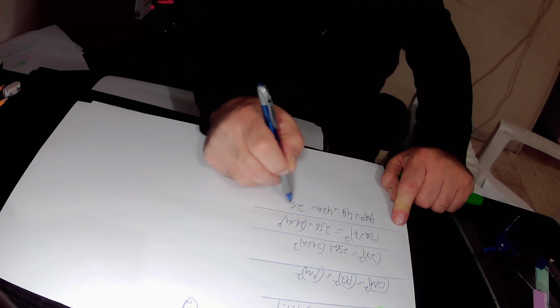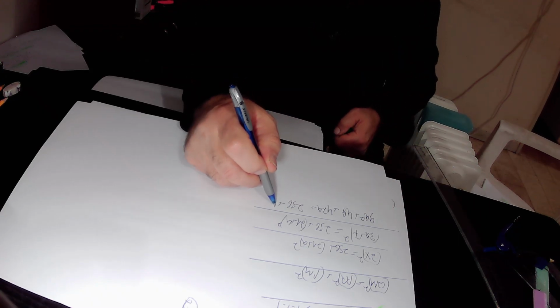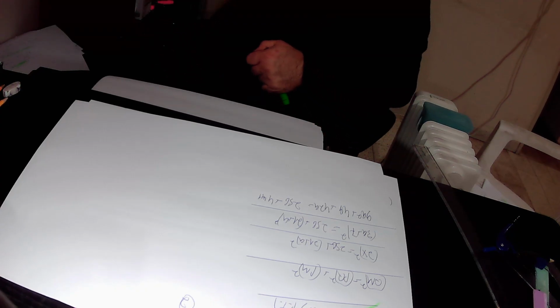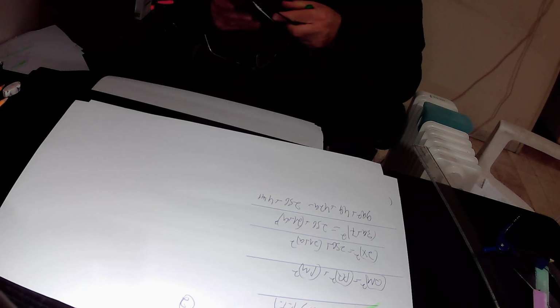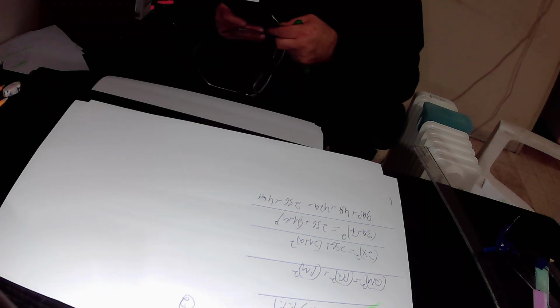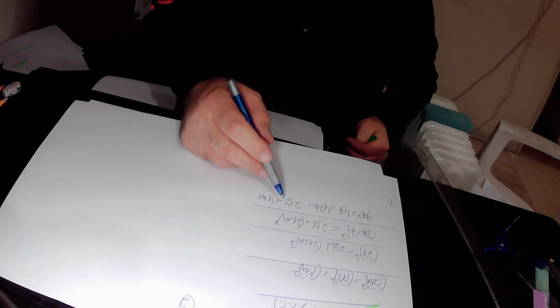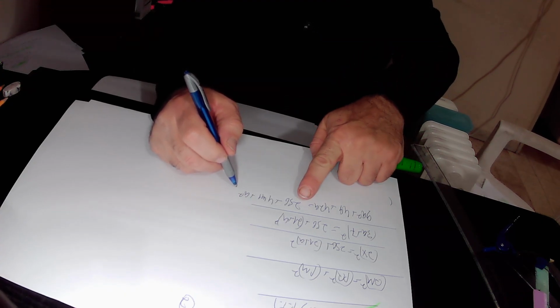Equals 256 plus 21 plus a squared. 21 plus a squared equals 21 squared, that is 441, plus a squared, plus 2 times 21 times a, which is 42a.